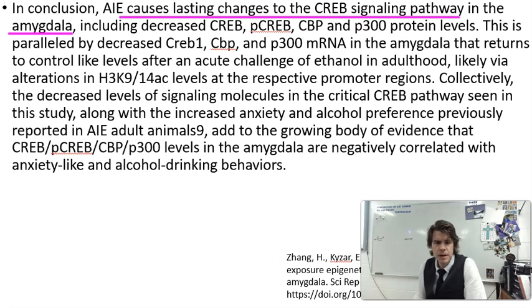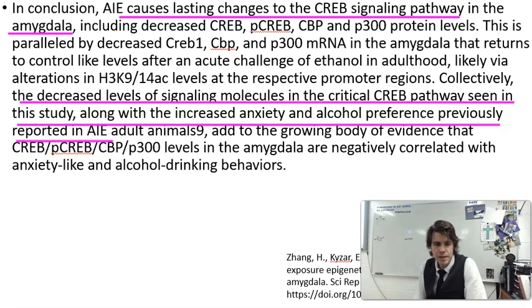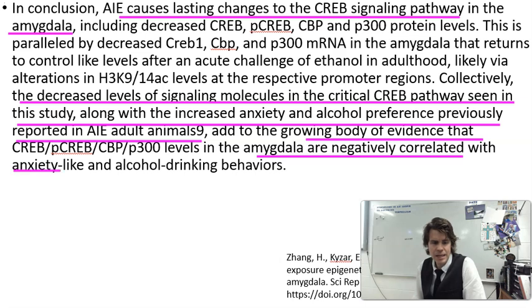Decreasing all these levels is paralleled by a decrease in CREB1, and that returns to control-like levels after acute challenge of ethanol in adulthood. Collectively, the decreased levels of signaling molecules in the CREB pathway seen in this study, along with the increased anxiety and alcohol preference previously reported in adolescent ethanol adult animals, add to the growing body of evidence that these levels in the amygdala are negatively correlated with anxiety-like and alcoholic drinking behaviors.